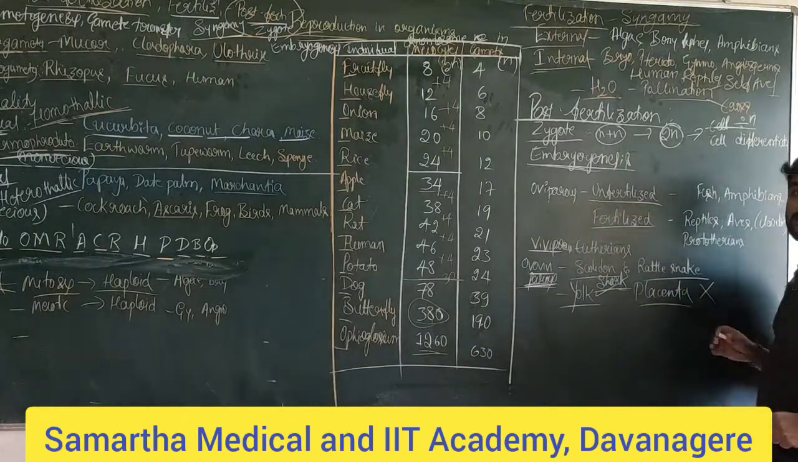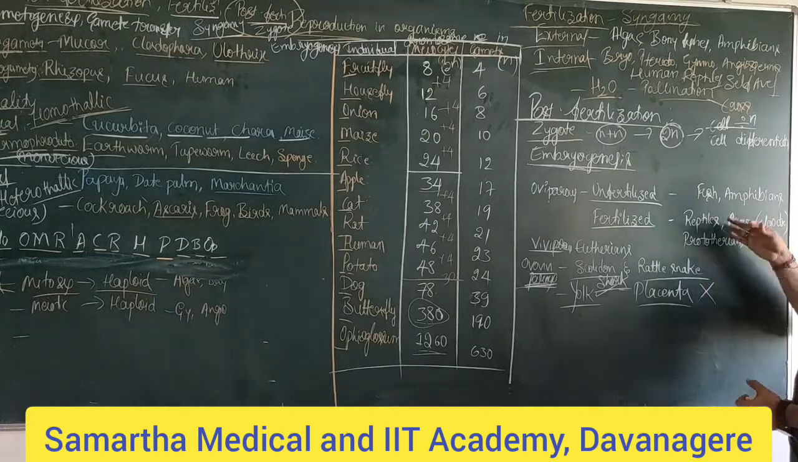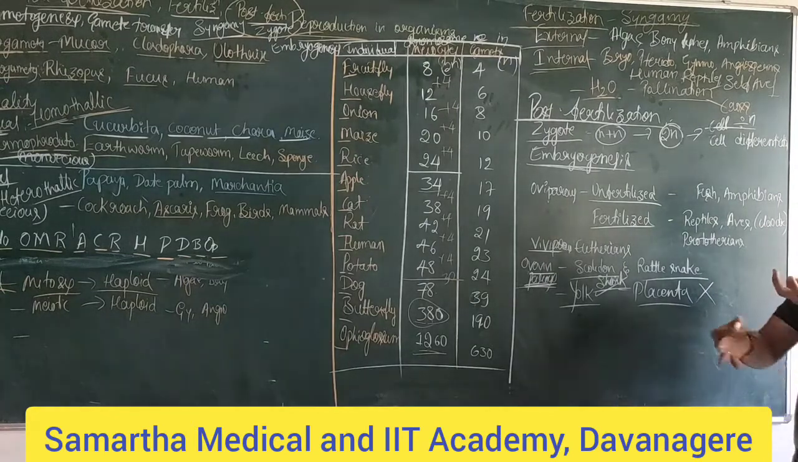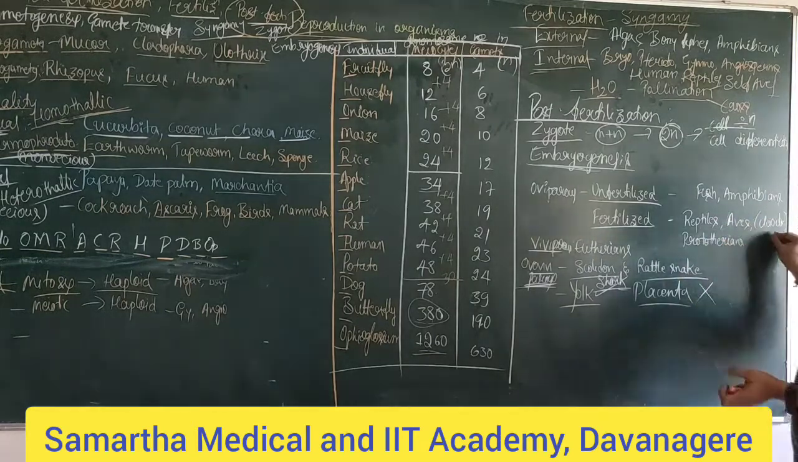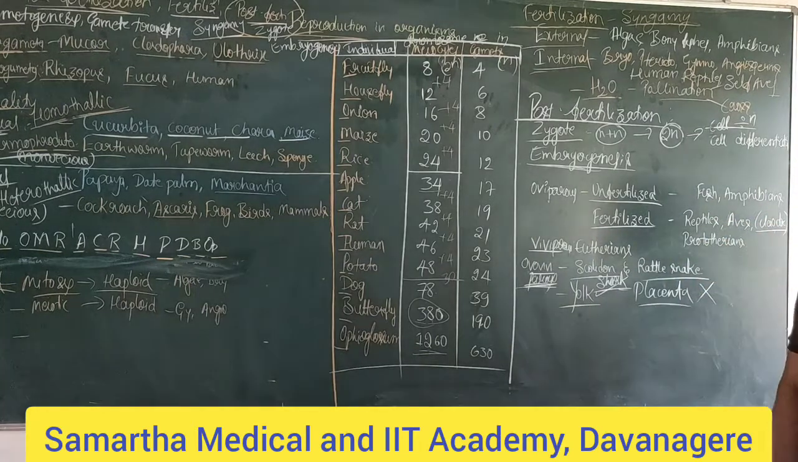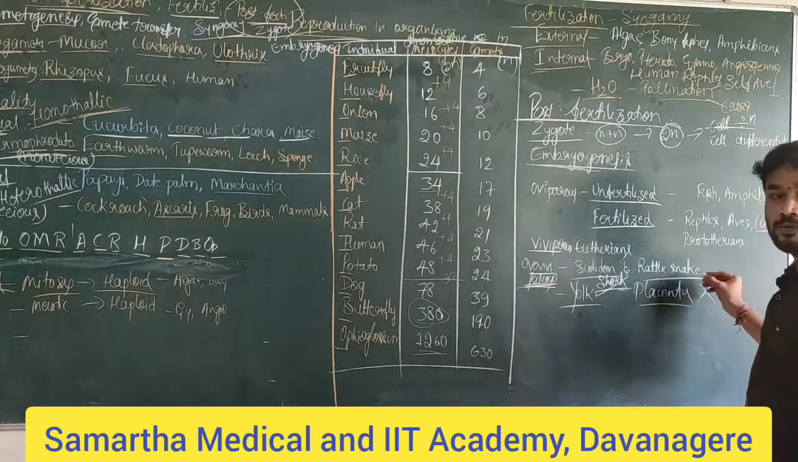The fertilized eggs which are laid by the higher organisms like reptiles or maybe the apes, birds, have a calcareous shell on their egg. Those eggs are called cleidoic eggs. So cleidoic eggs is what we call them.